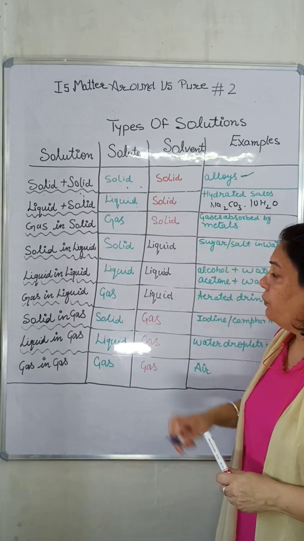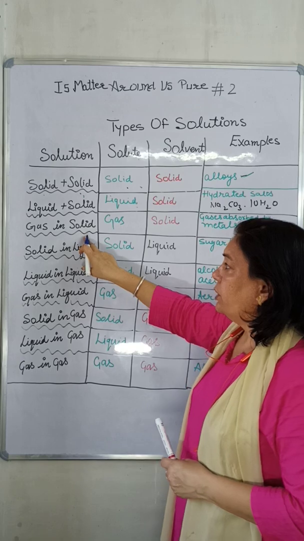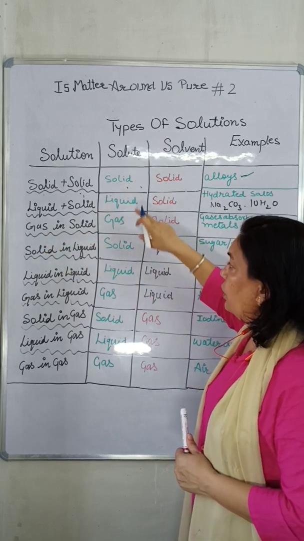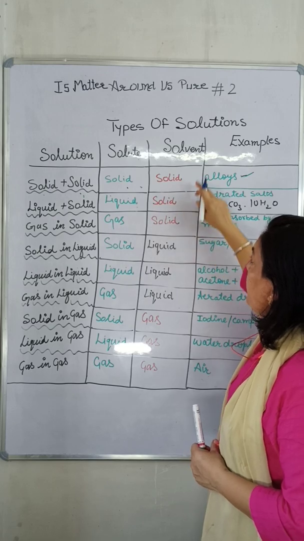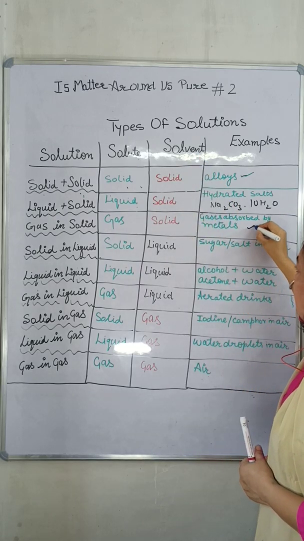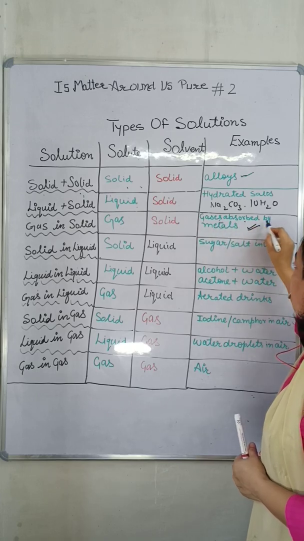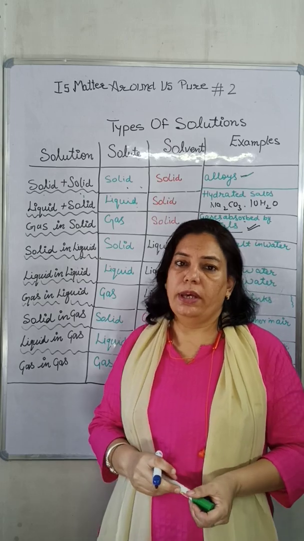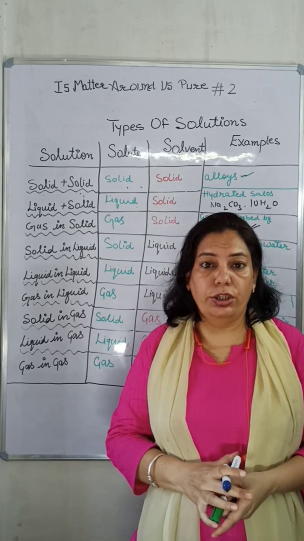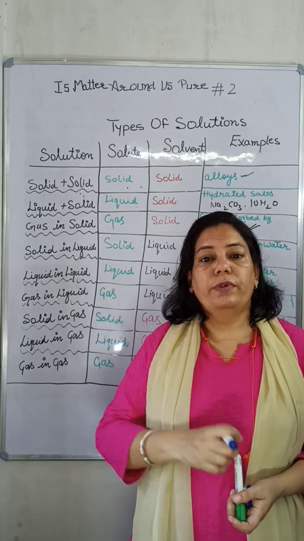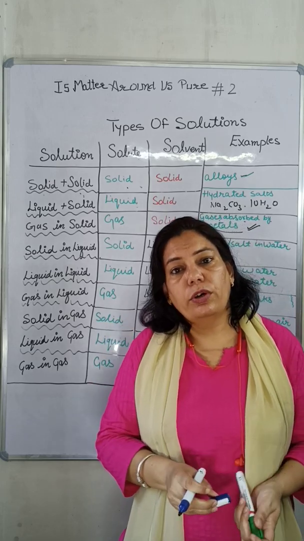Next category is when gases dissolve in solid. Gas is the solute and solid is used as a solvent. Examples of these solutions are gases absorbed by metals. Children, generally metals do not absorb gases, but in a particular condition it is possible that absorption of gases takes place by the surface of metals.